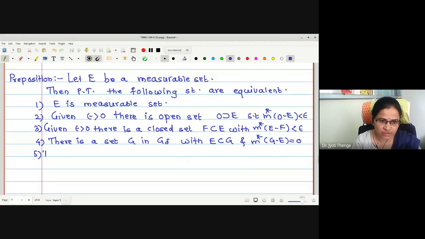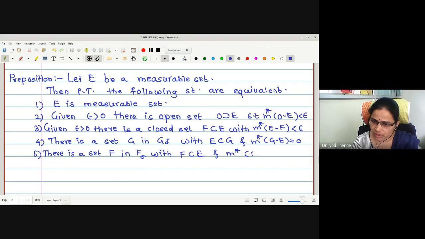Number 5, there is a set F in F sigma with F contained in E and m star of E minus F is equal to 0.